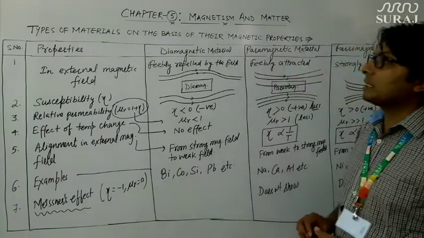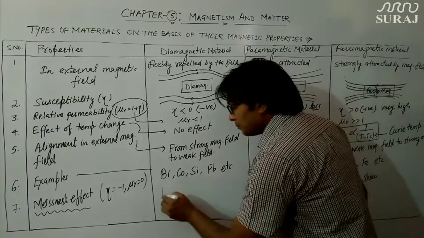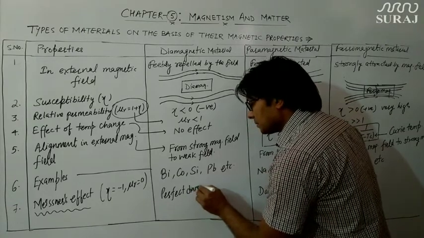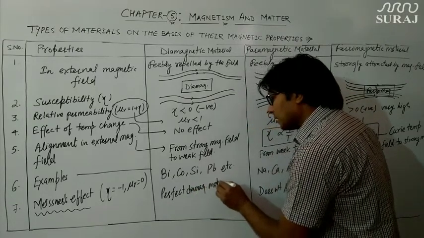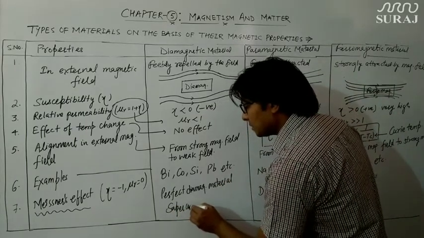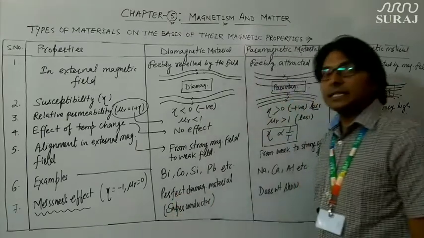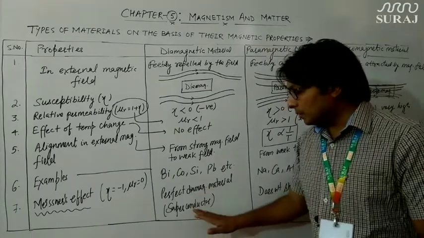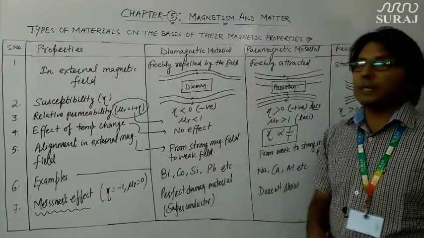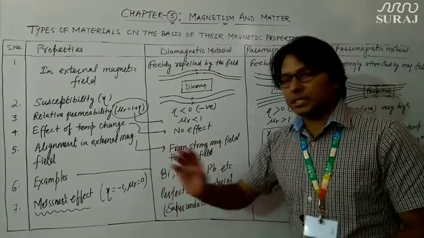Such type of diamagnetic material are known as perfect diamagnetic material. They are also known as superconductors, whose resistance we consider as 0. So superconductors are perfectly diamagnetic material which show Meissner's effect.